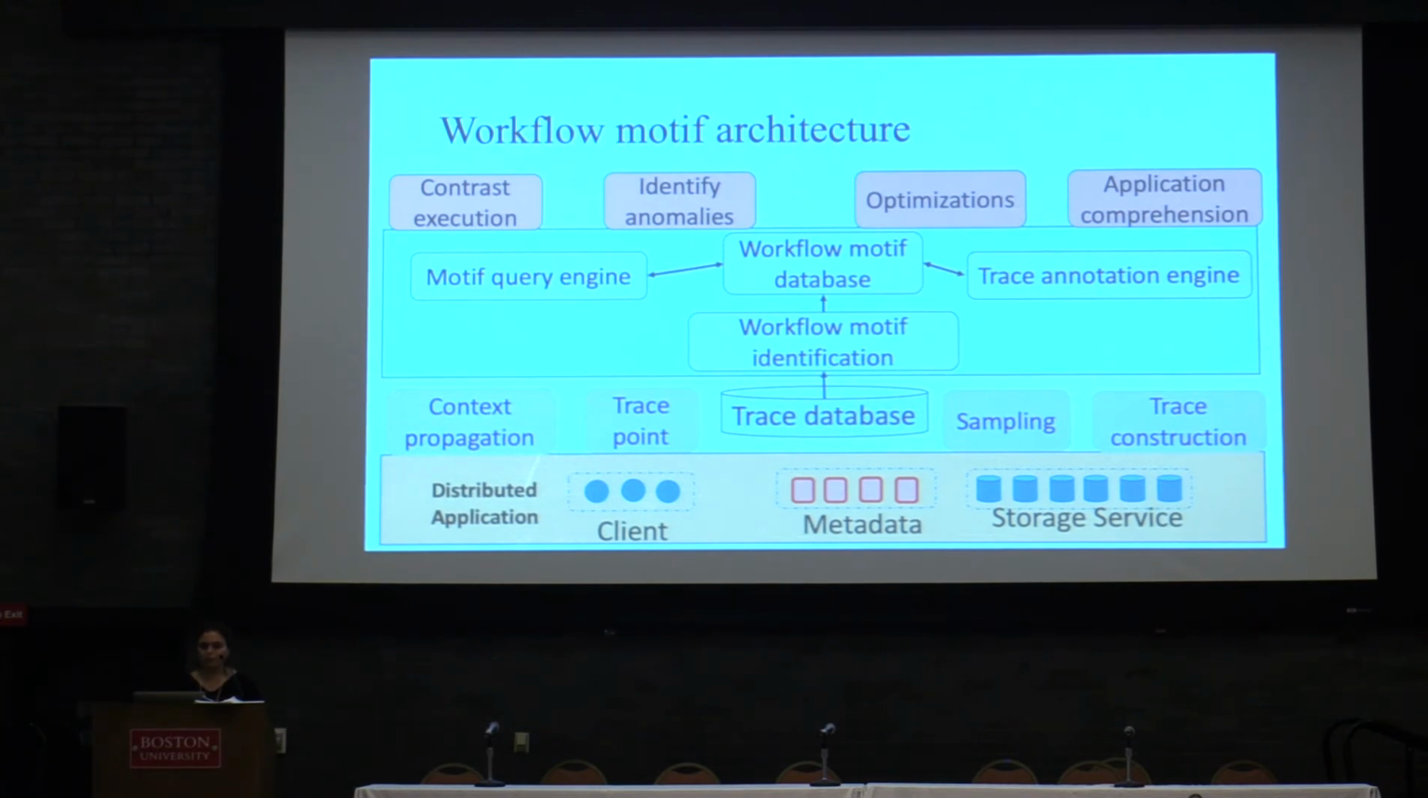which captures the workflow. Workflow motifs retrieves traces from the trace database, and then uses frequent subgraph mining tools to extract the frequent patterns and filter them based on the required specification of the user. And then we enable querying of this corpus of motifs, or we enable users to annotate those motifs. Different use cases could be contrasting different execution traces or identifying anomalies among them. We can use them for identifying optimization.